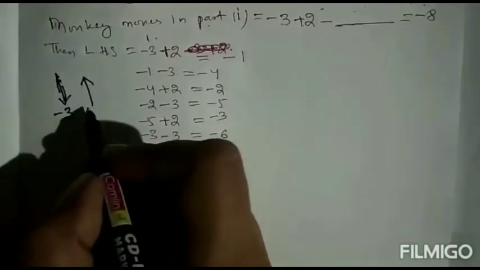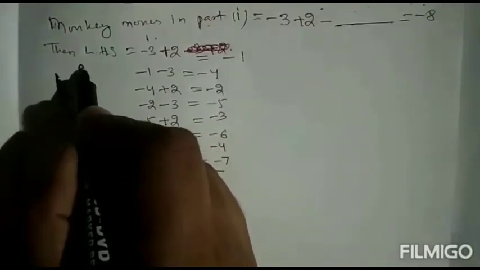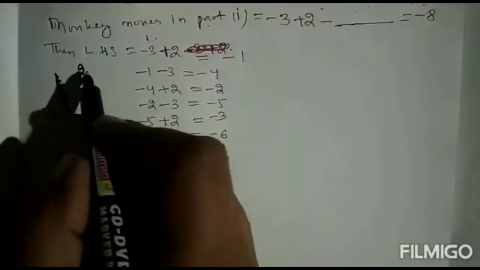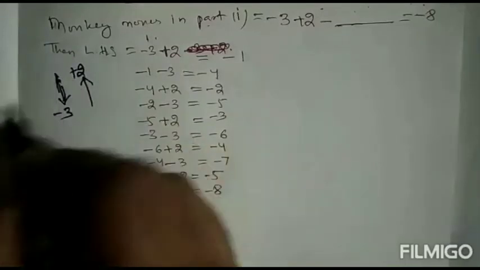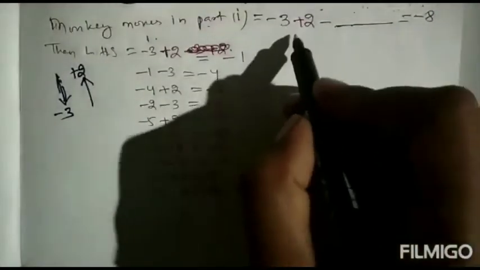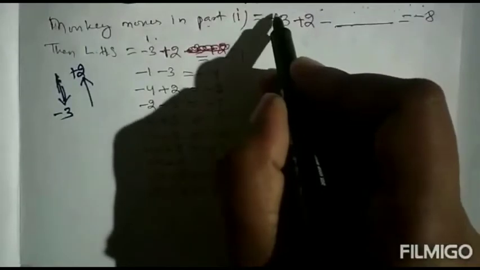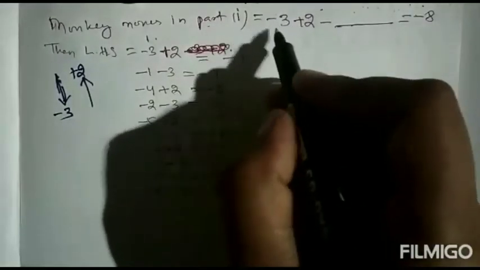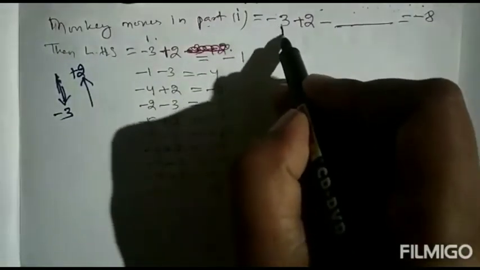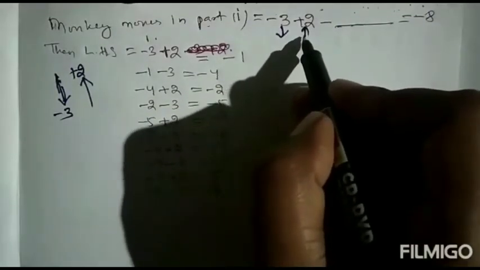When it is going up 2 steps, that is represented by +2. So on the LHS here, -3 +2: -3 in one jump means going down, and in the other jump going up.